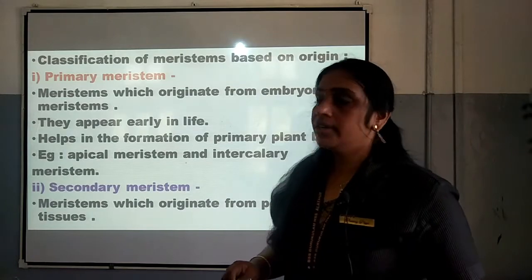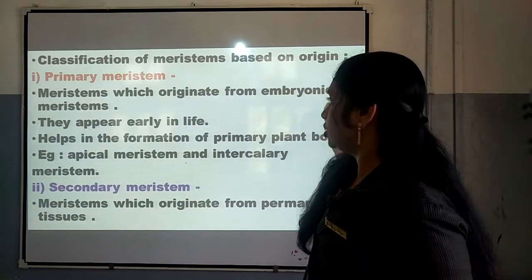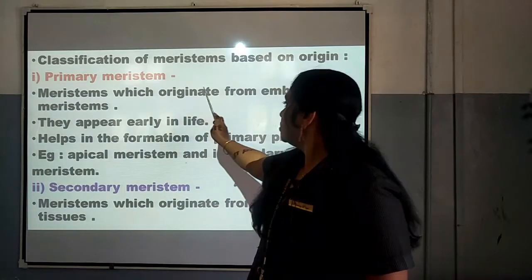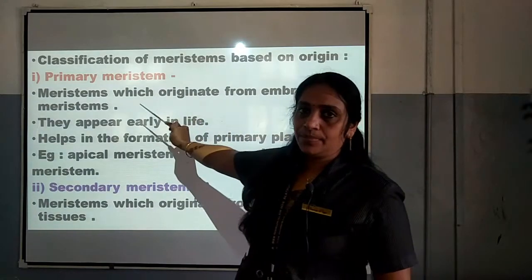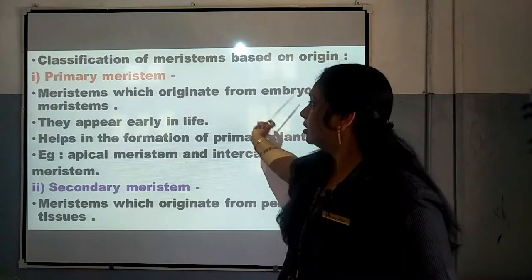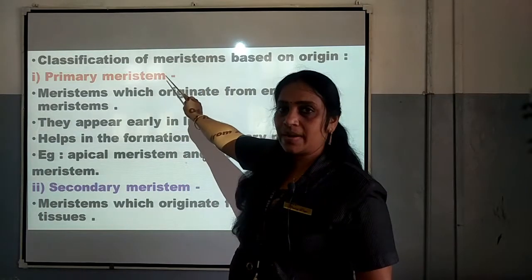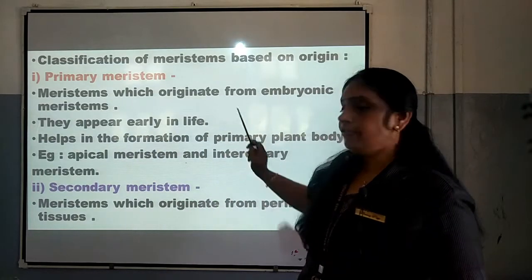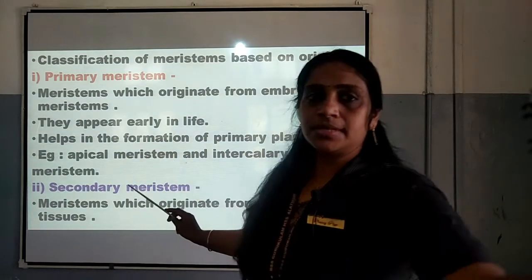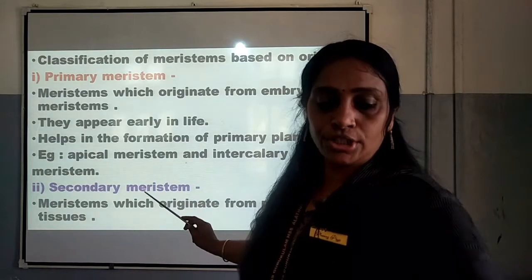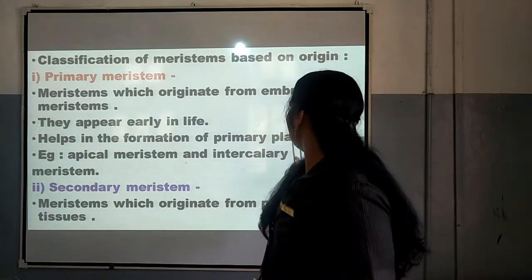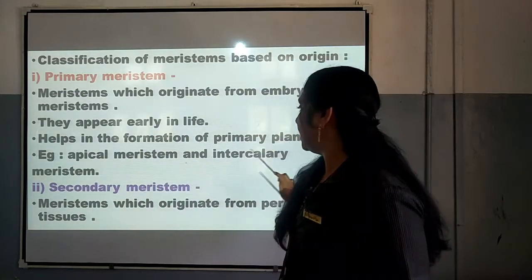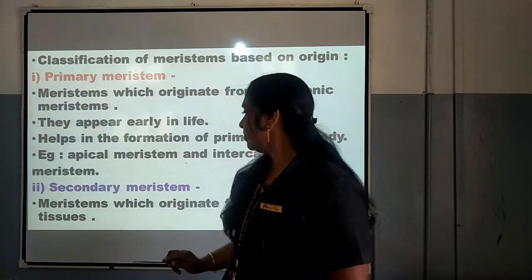Now the next classification of meristem is based on its origin. Number 1 is primary meristem, the meristem which originates from the embryonic meristem. From the early meristem, the meristem which has been originating is known as primary meristem. They appear early in life, helps in the formation of primary plant body. Example, apical meristem and intercalary meristem.